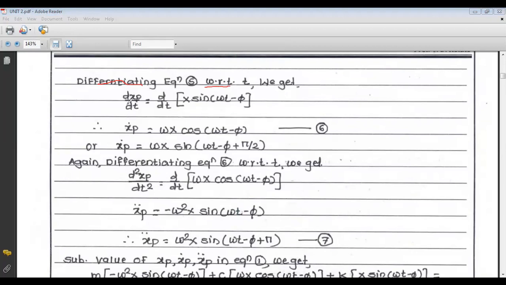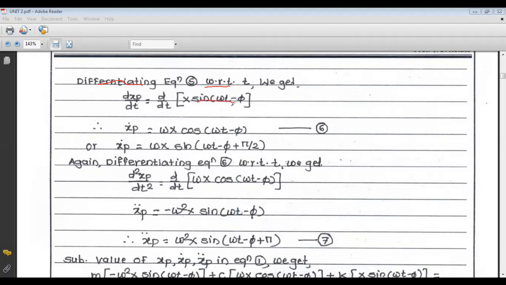So we get d by dt of xp equals d by dt of x sine of omega t minus phi. So we have differentiated. Now we know that d by dt of xp is nothing but xp dot, the particular velocity, which equals, now x is the common term, sine of omega t minus phi.